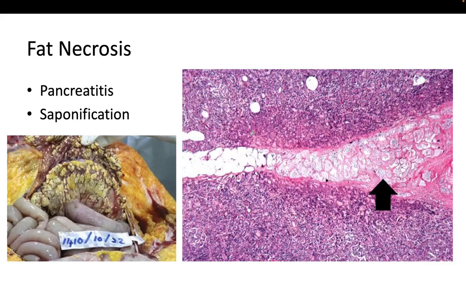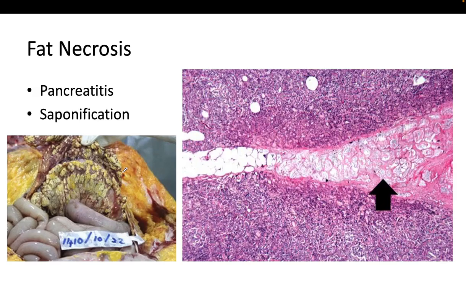Now we have here fat necrosis. This typically occurs in acute pancreatitis or often trauma to fat tissue. The key mechanism is the release of lipases, which break down triglycerides into free fatty acids. These fatty acids then combine with calcium, forming chalky white deposits, and the process of formation of this type of deposits is called saponification. So histologically, you see necrotic fat cells with these calcium deposits.